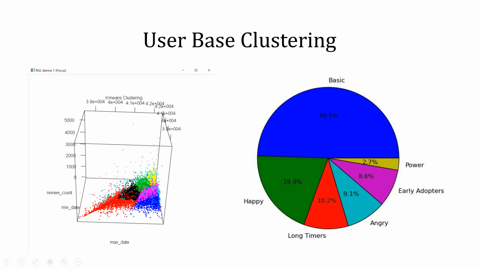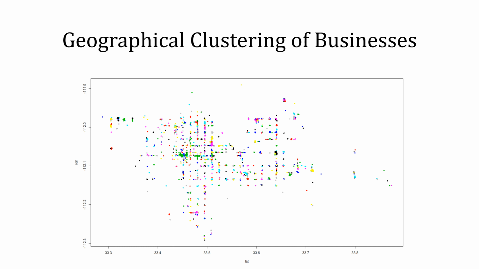We see the basic users who remain normally active on Yelp, the happy users who give just 1 or 2 good reviews and then vanish, long timers who have been there for years and years of operation, etc. Other than this, we've done geographical clustering of businesses to find the number of businesses within 1 kilometer of a particular business. That gives us a popular location, and this information would be really helpful if we want to find out how a young business would do. The location would be really helpful.